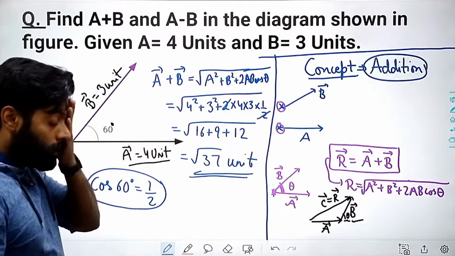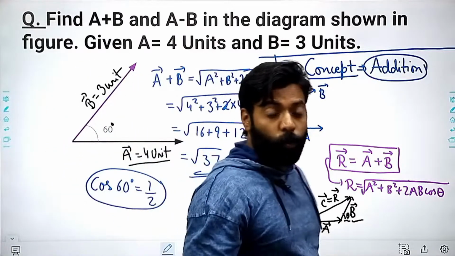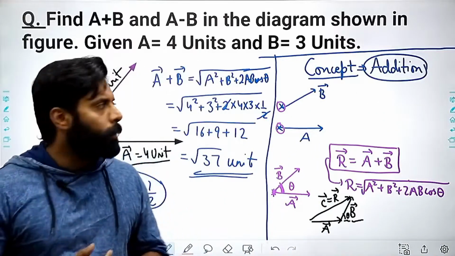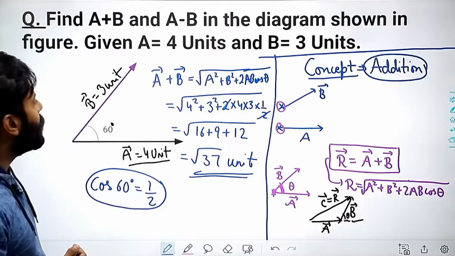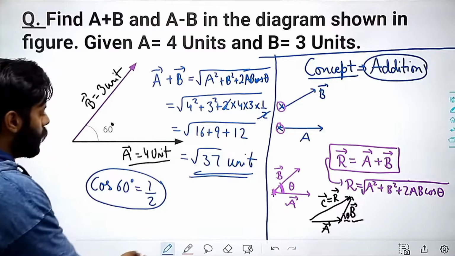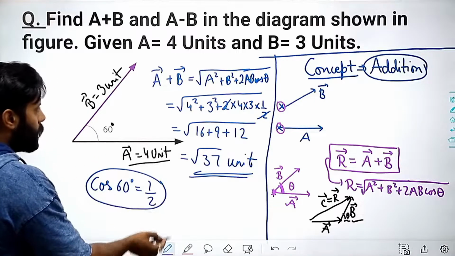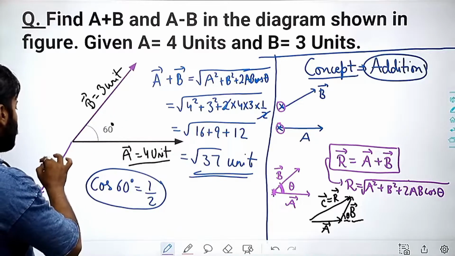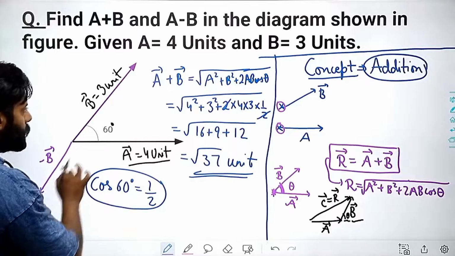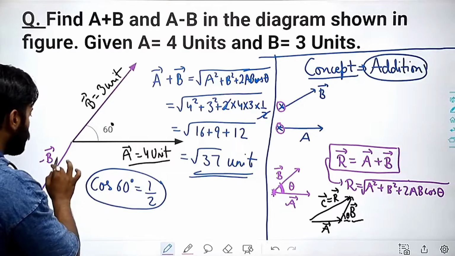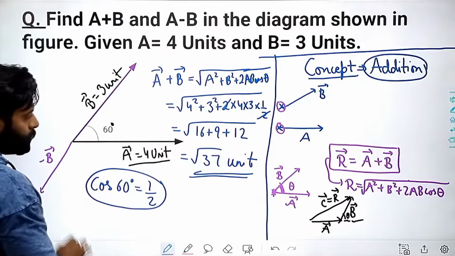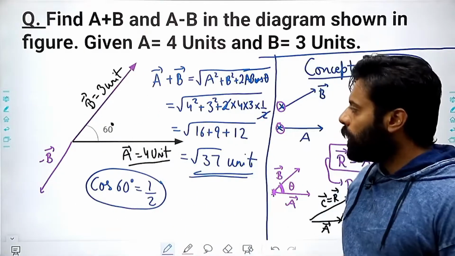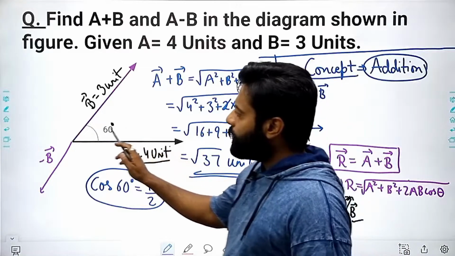Right? And somebody will ask, sir, how to find out the negative? Negative is nothing but a special case of addition only. If I have to find out A minus B, then I can easily find out how. I can consider this vector in the opposite direction, then it will become minus B, and then I have to add these vectors only.